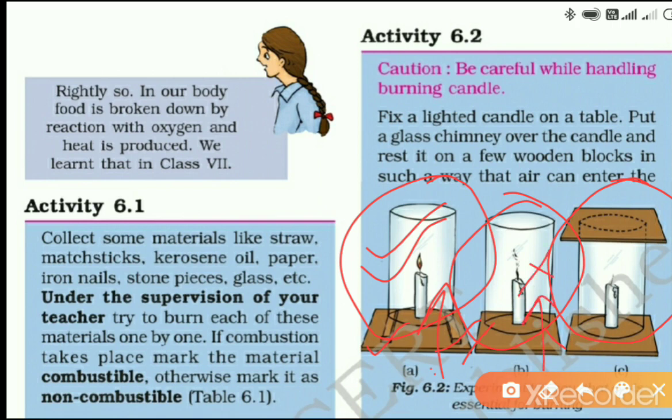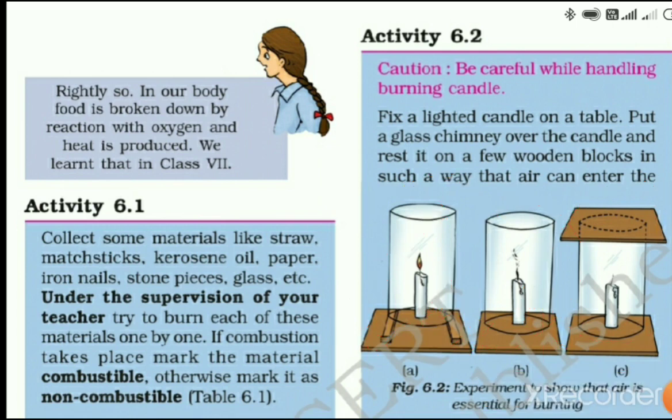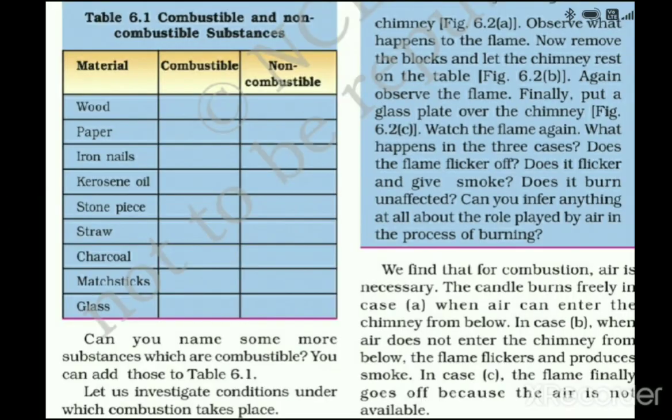And in the third case, this passage is blocked and it is covered with a wooden plate or a wooden sheet. So these are the 3 setups. Please watch them carefully. Observe what happens to the flame in these three conditions.